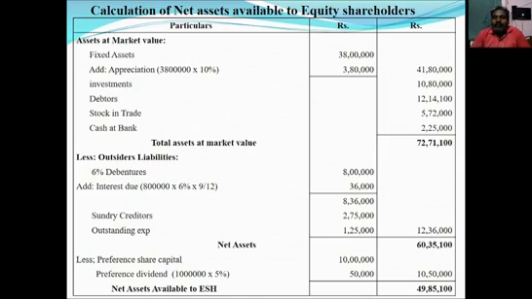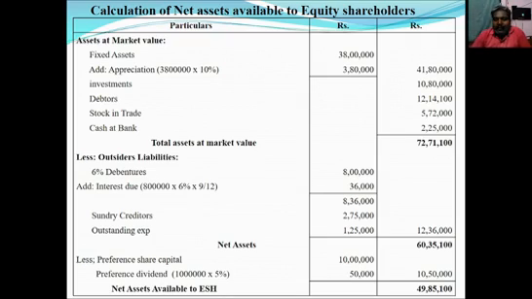72,71,100. From the 72,71,100, we should deduct outsiders' liability. So as per the balance sheet, outsiders' liability, 6% debentures. So add interest due. The interest rate given in that question is 6% debenture, so 6% is considered as rate of interest. Then the due duration is 9 months. Okay. So 8 lakhs into 6 by 100 into 9 by 12. We will get 36,000. It should be added with the debenture value. We will get 8 lakh 36,000.